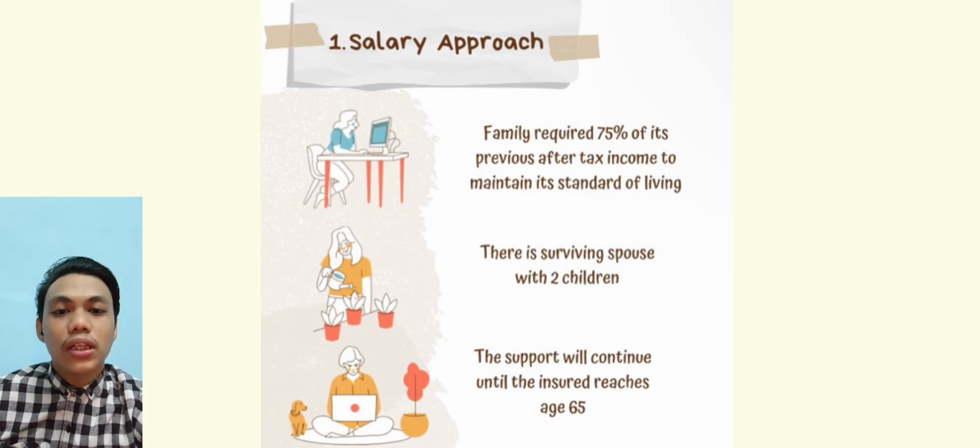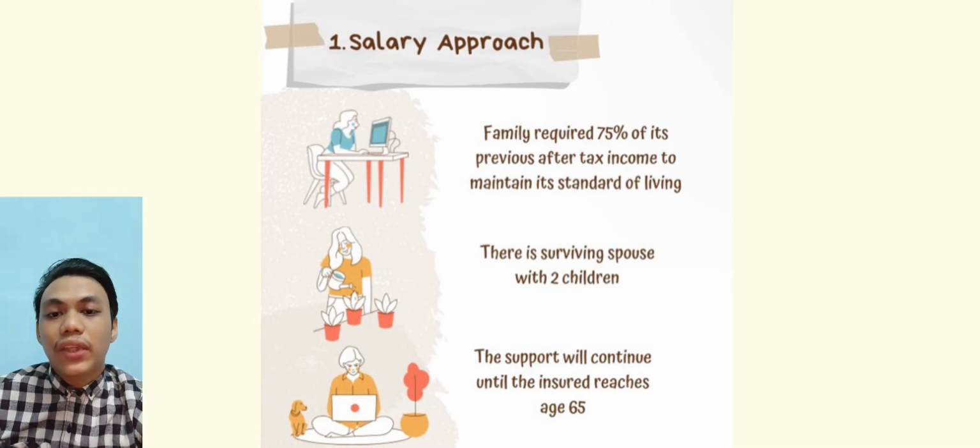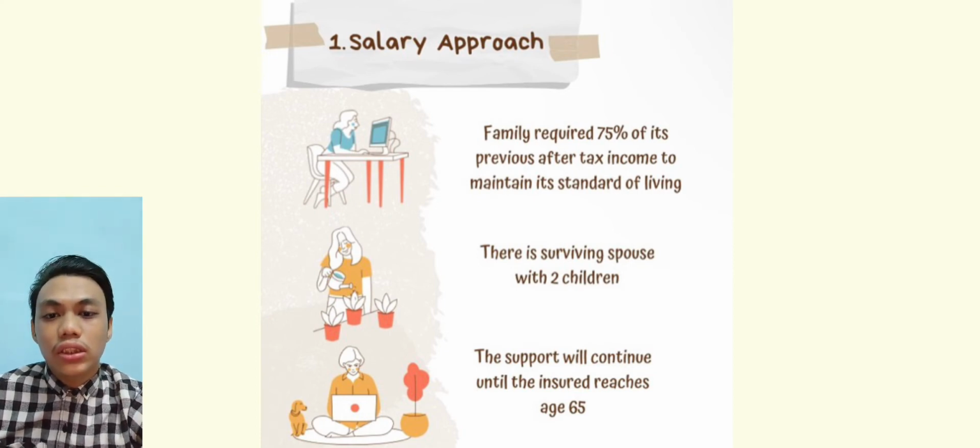The first one is the salary approach. Since family needs depend on future prices, it is quite difficult to do the estimation. Based on the assumption that a family requires 75% of its previous after-tax income to maintain its standard of living. The second assumption is there is a surviving spouse with 2 children. The support will continue until the insured reaches the age of 65.